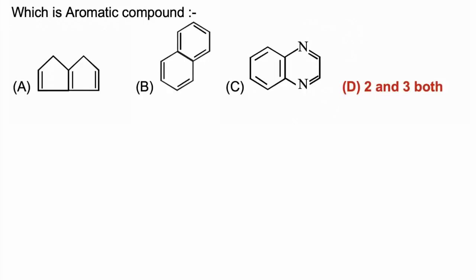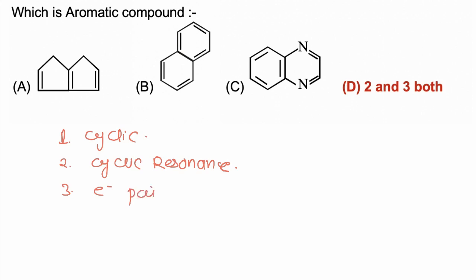In this question we have to find which of the following compounds is aromatic in nature. For any molecule to be aromatic, it must be cyclic, it must have cyclic resonance, and conjugation must not break in the ring. The number of electron pairs must be odd.